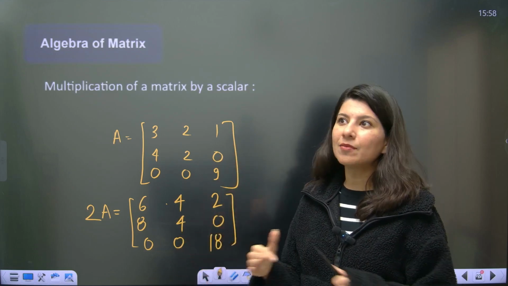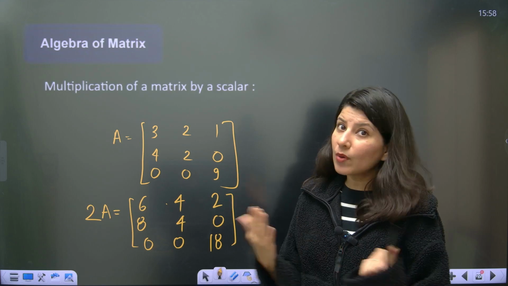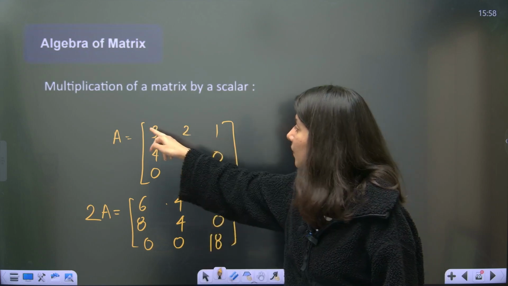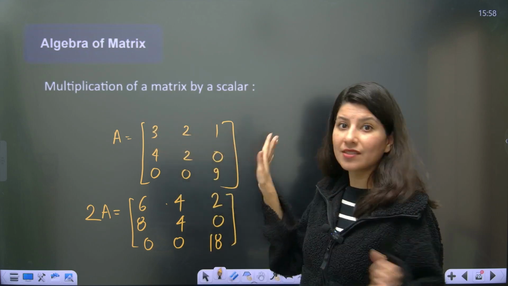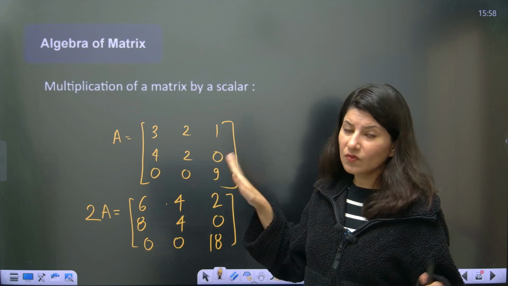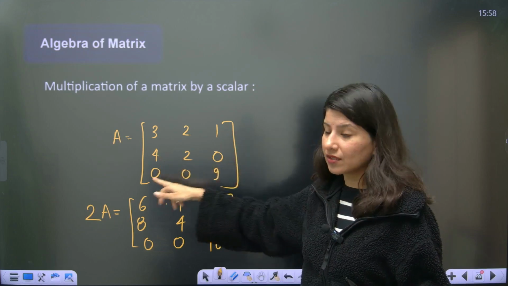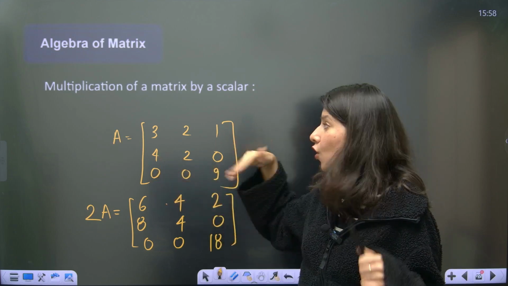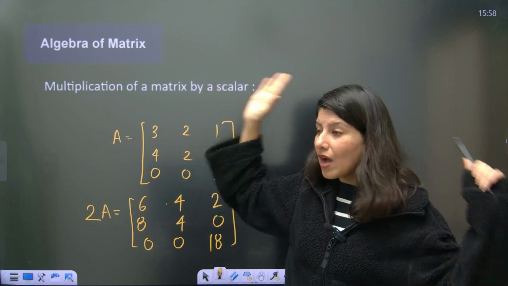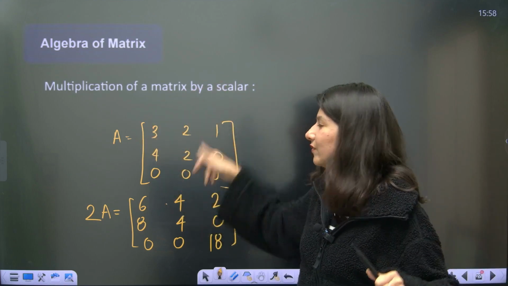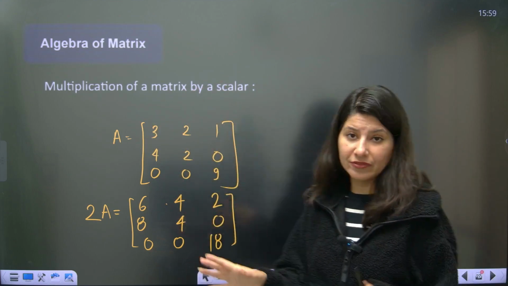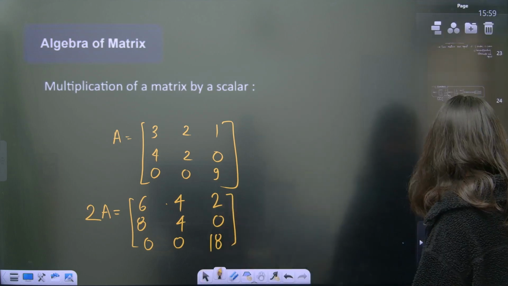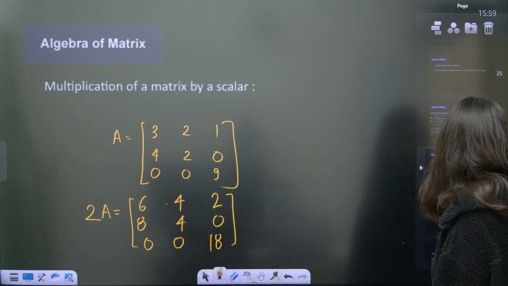Suppose you decide I'll multiply with row number 1. So you only multiply row number 1 by 2, 2, 2. That's it. Or you decide no, I don't want to go with a row, I want to go with column 1, column 2, or column 3. Either of anything. That we will understand. Don't worry, do not panic.